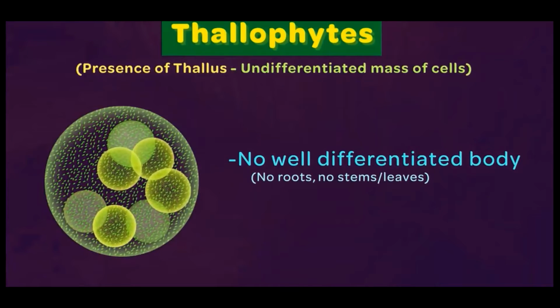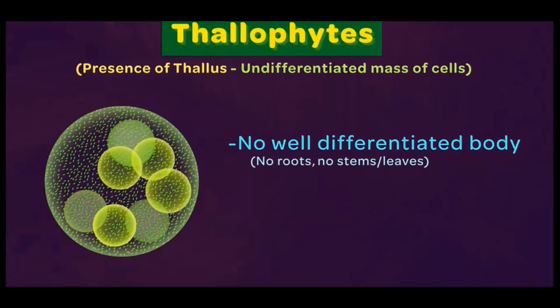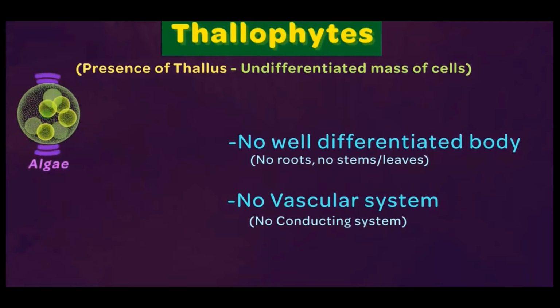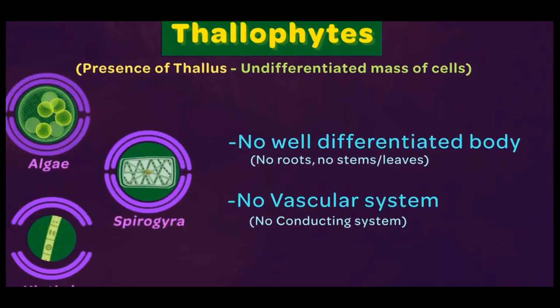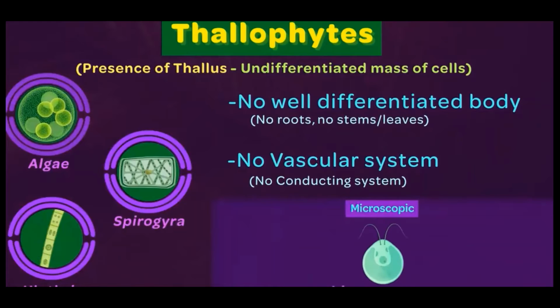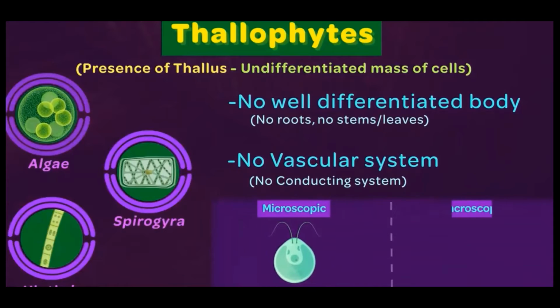Since the body is undifferentiated, it's obvious that it will not have a vascular or simply a conducting system. These types of plants are usually the ones like algae, Spirogyra, Ulothrix, and other unicellular plants that occupy the marine bodies. These can either be microscopic like the Chlamydomonas, or they can be huge structures like the kelps.